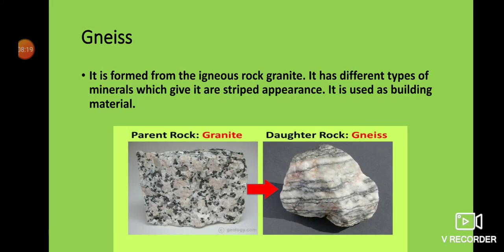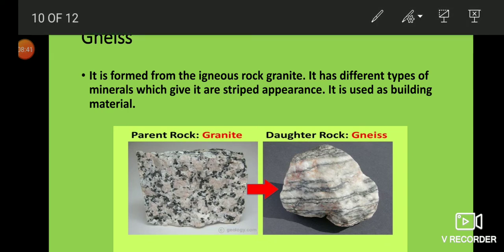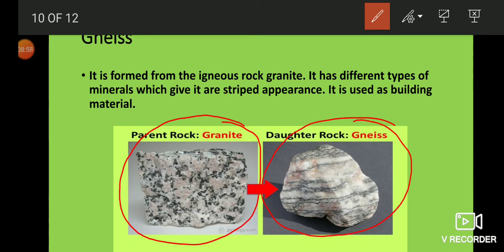Gneiss. It is formed from the igneous rock granite. It has different types of minerals which give it a striped appearance. It is used as building material. Students, here you can see the parent rock granite, the structure and the color. It appears like a pigment, black pigment on a pink or grayish rock, whereas in gneiss you can see the stripes.